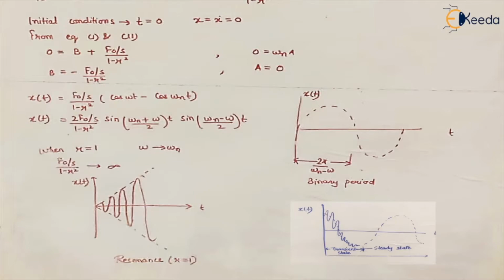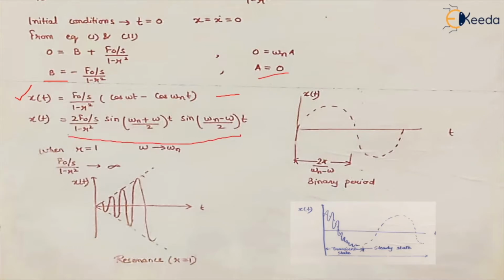Now if we place the values of the constants a and b in the equation of displacement, we find it to be f naught upon s times 1 minus r square, cos omega t minus cos omega n t.